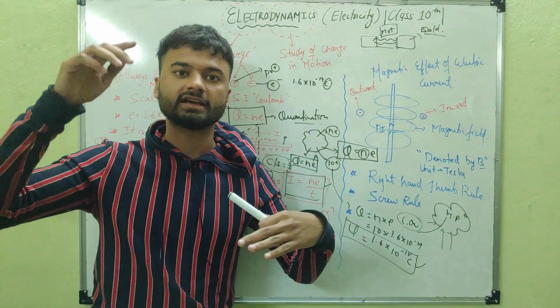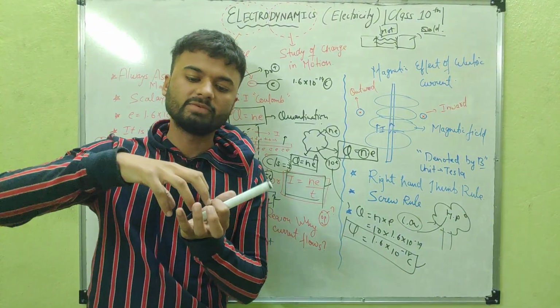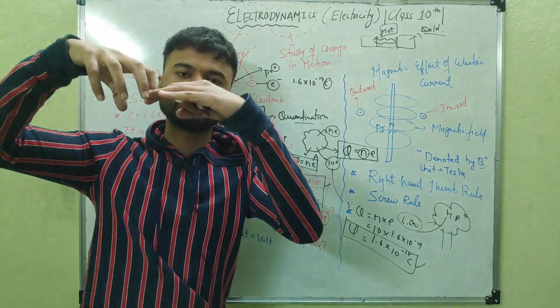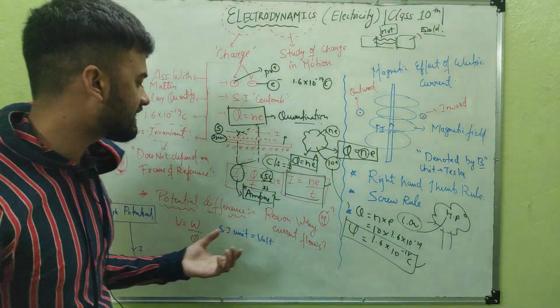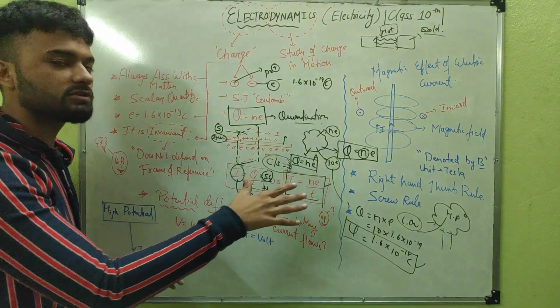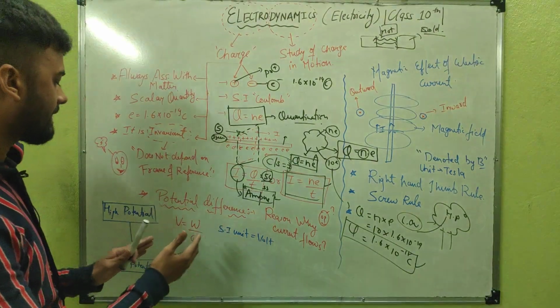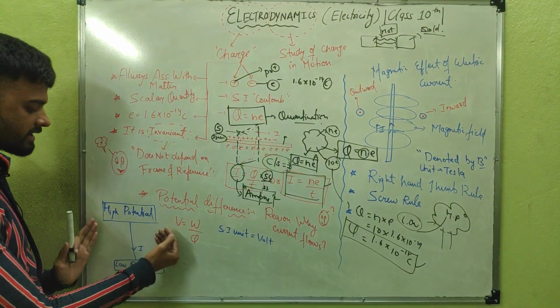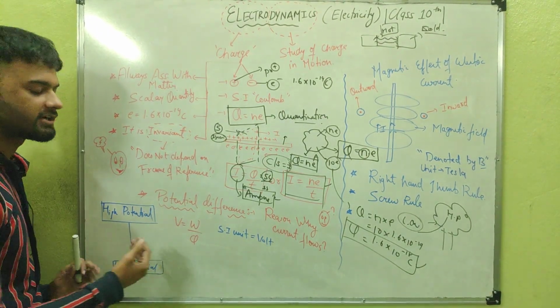Consider the tank at your home, which is always kept on your terrace. Because it is kept on the terrace, we increase the level, so water flows from a high level to a lower level. Similarly, current flows when there is a potential difference. Potential difference is the higher potential and the lower potential. So current always flows from higher potential to lower potential.